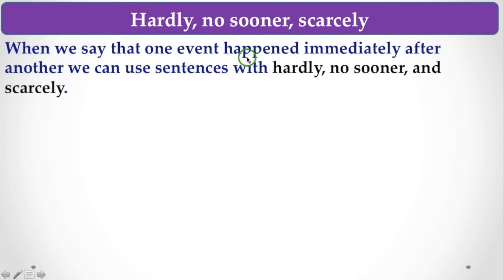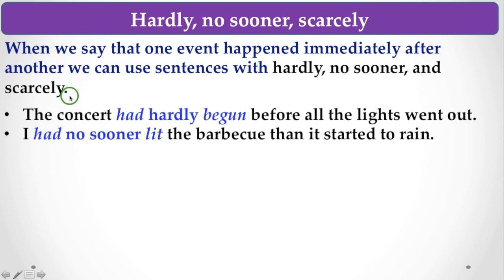Next, hardly, no sooner, and scarcely. These are very important subordinators. Now let's see their use. When we say that one event happened immediately after another, we can use sentences with hardly, no sooner, and scarcely. So what is the important thing here? Now let's see the example. The concert had hardly begun before all the lights went out. I had no sooner lit the barbecue than it started to rain.